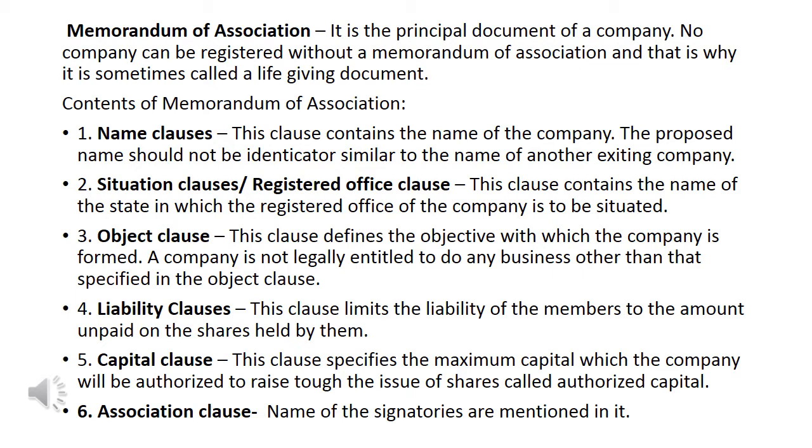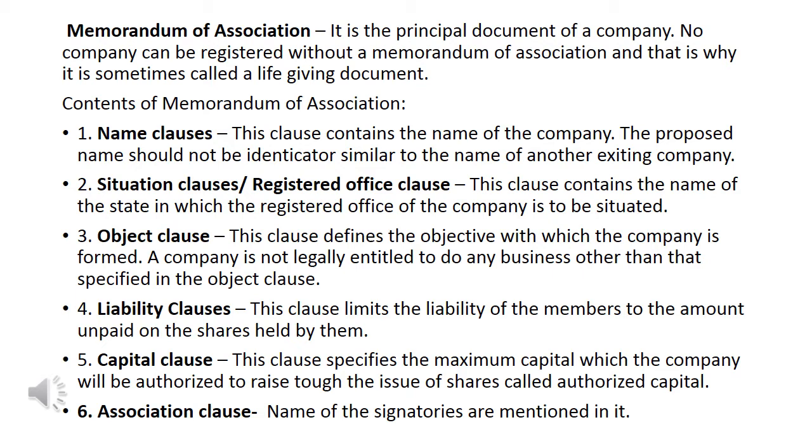One more thing I want to tell you here: the exact address of the registered office is not required at this stage, but it must be notified to the registrar within 30 days of the incorporation of the company. This clause is also known as situation clause or domicile clause. It means it is not compulsory that when you are applying to open a company you have to give the exact registered office address, but within 30 days, when your company is registered and every document is okay, then you have to inform your registrar that this is the permanent address.